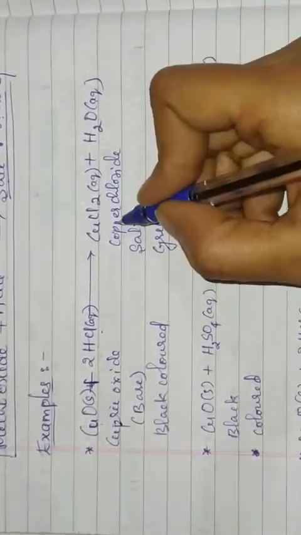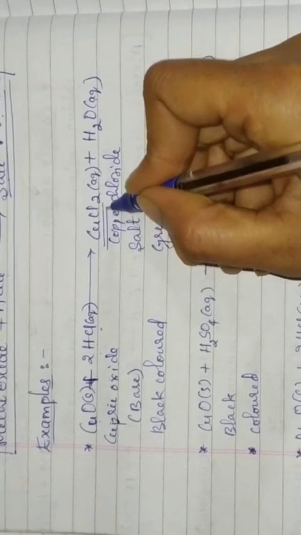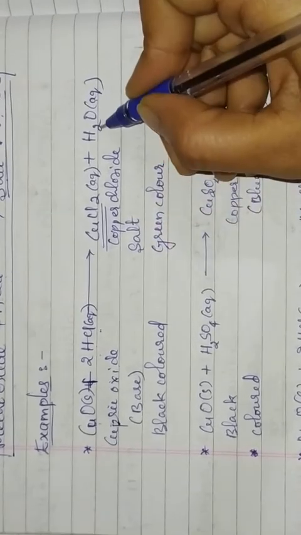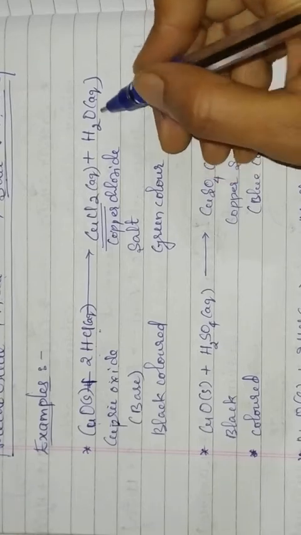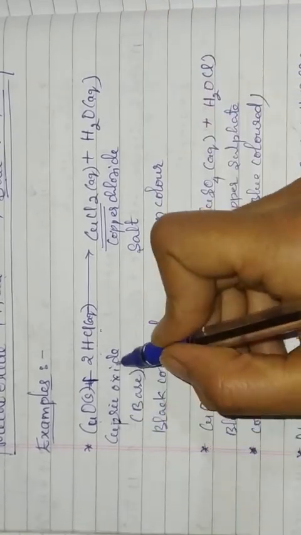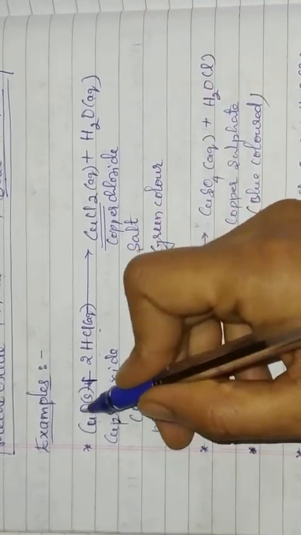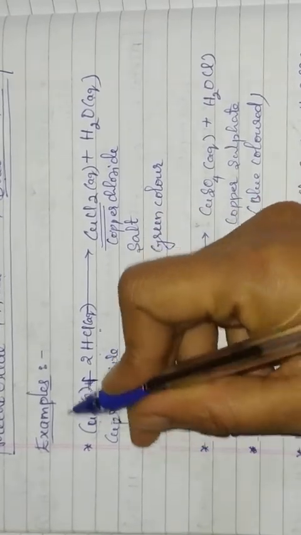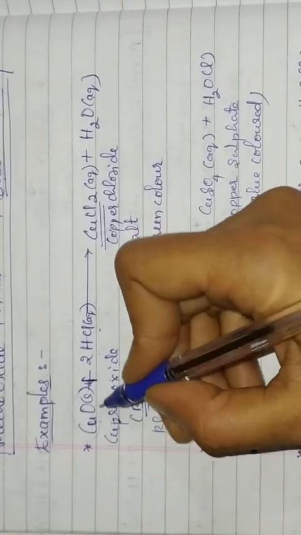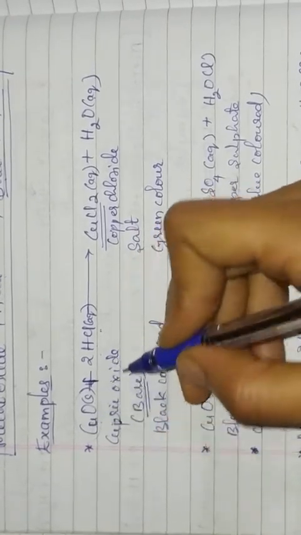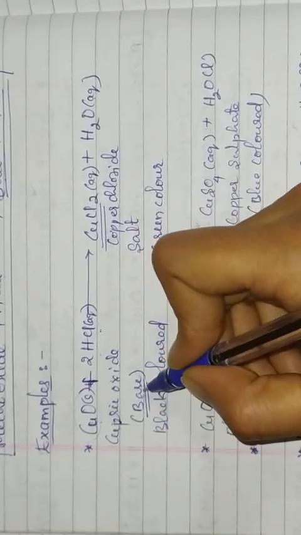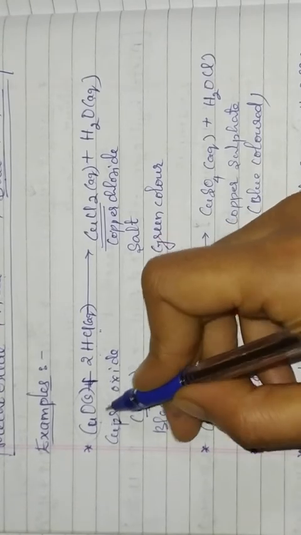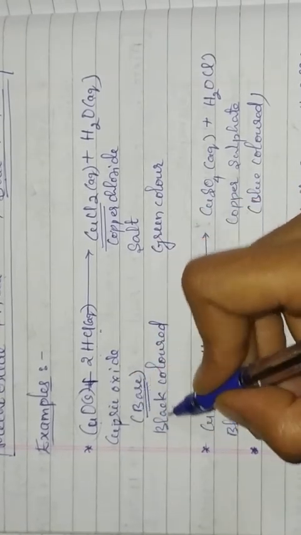It forms copper chloride. It is a salt. Copper chloride is a salt. Along with this, water is formed. Okay, see here, this cupric oxide is basic in nature. Metal oxides are basic in nature. Here cupric oxide is also basic in nature, and its color is black.